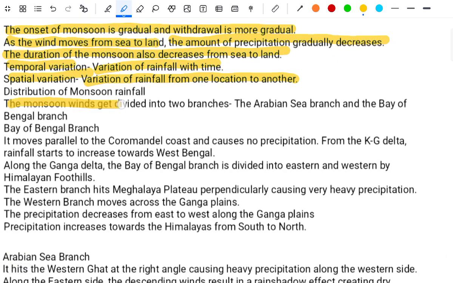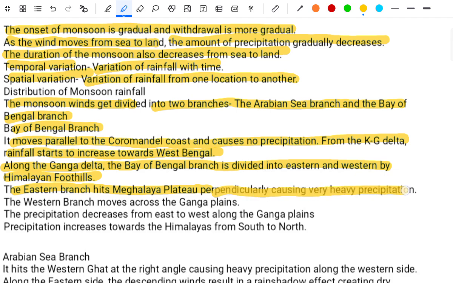The monsoon winds get divided into two branches, the Arabian Sea branch and the Bay of Bengal branch. The Bay of Bengal branch moves parallel to the Coromandel coast and causes no precipitation from the KG Delta. Rainfall starts increasing towards West Bengal. Along the Ganga Delta, the Bay of Bengal branch is divided into western, eastern and Himalayan foothills branches. The eastern branch meets the Meghalaya Plateau perpendicularly, causing very heavy precipitation.